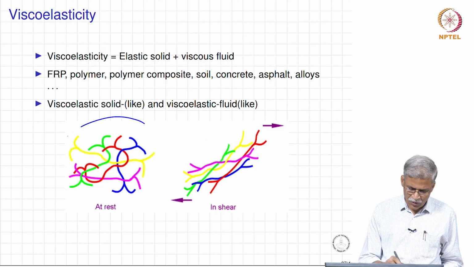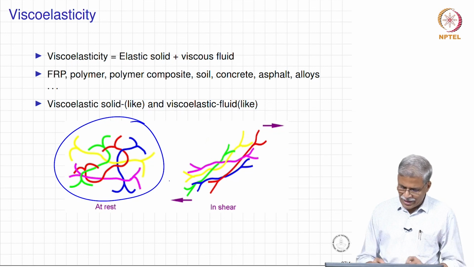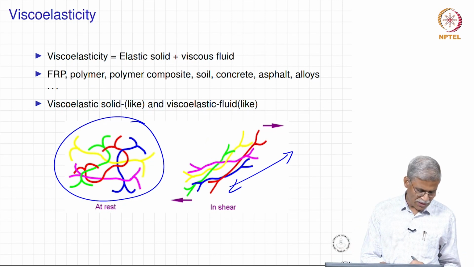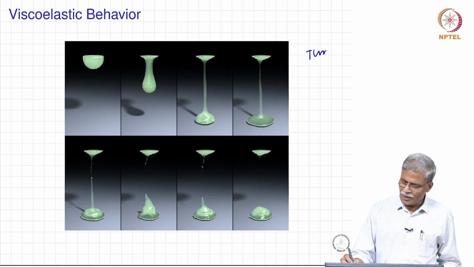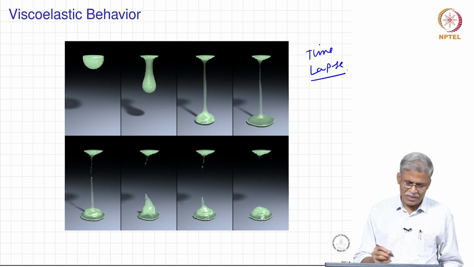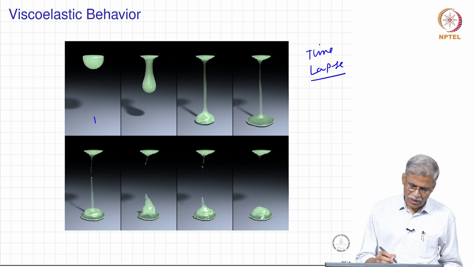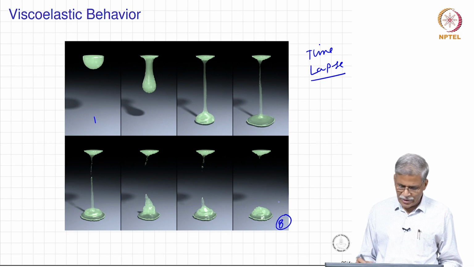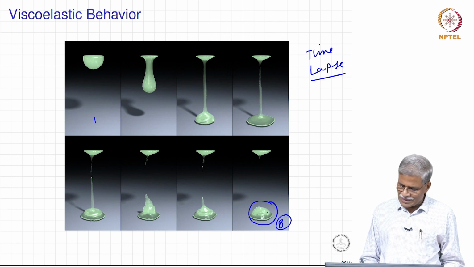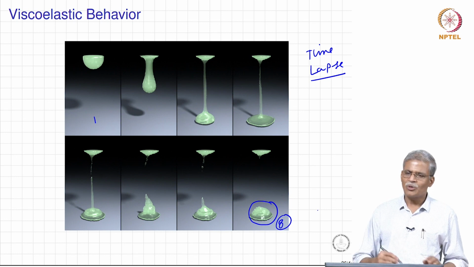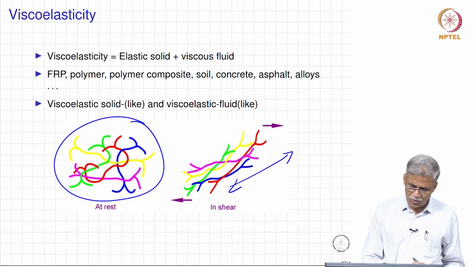When you subject it to some shear, there is going to be a straightening motion, and it can be very nicely explained by this time lapse picture of a viscoelastic gel. If you go from 1 all the way up to 8, you can see how the gel starts flowing, the thread gets cut, and then finally how the shape tries to recover over a period of time. So, this is more or less the response that we are going to see here.